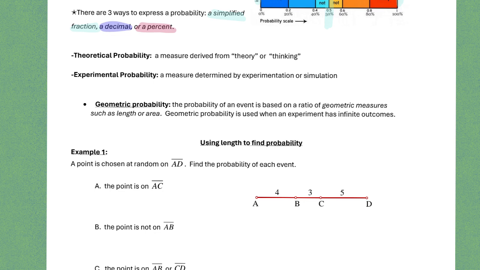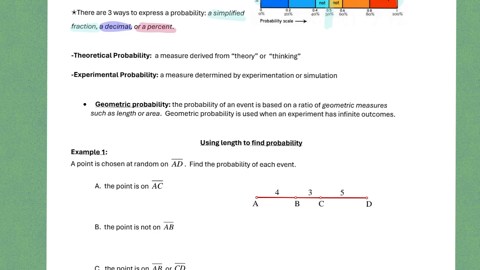Okay, and so if you are looking at a segment, there are infinitely many points on every single segment. And so the question is, what's the probability that if you're going to just pick a point from that segment, your point is going to be within 2 locations, the locations of A and C, those 2 points.